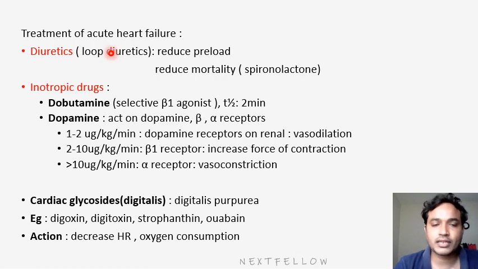For that volume overload, what will you do? You have to flush out the extra volume by giving diuretics, that is loop diuretics. Thereby they reduce the preload, so the cardiac burden will be decreased. Among diuretics there is one more drug with additional benefit, that is spironolactone. It is a potassium sparing diuretic. Its benefit is that it reduces cardiac mortality, because it reduces the remodeling of ventricles. By reducing ventricular remodeling, it reduces mortality rate in CHF patients. So the first drug is diuretics, because they flush out the extra volume.